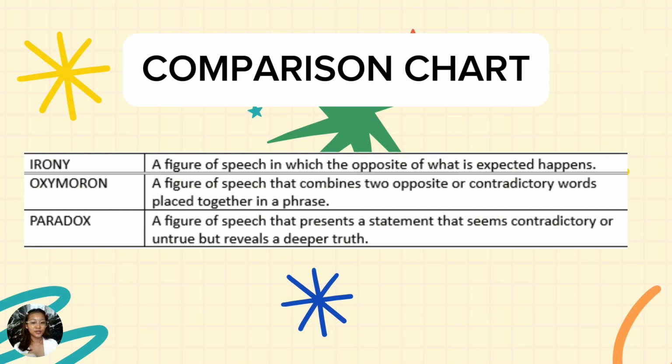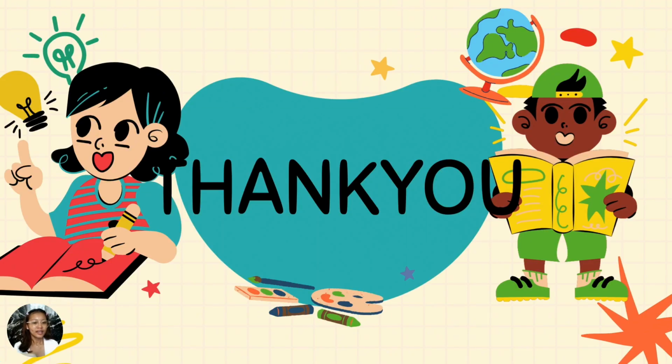Writers use irony, oxymoron, and paradox to make readers think deeply, express complex emotions, and add creativity and meaning to writing. As you answer the next part of the activity, try to identify how these figures of speech create contrast and deeper meaning in text.